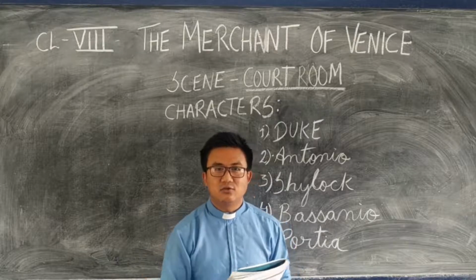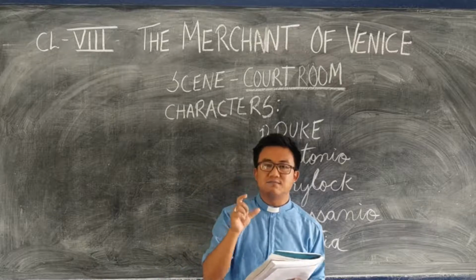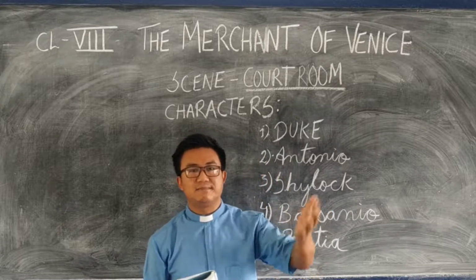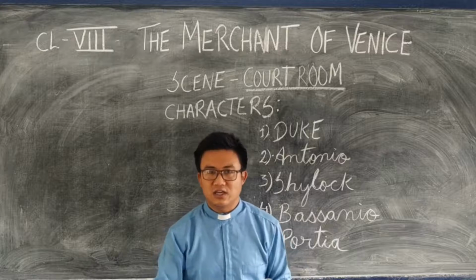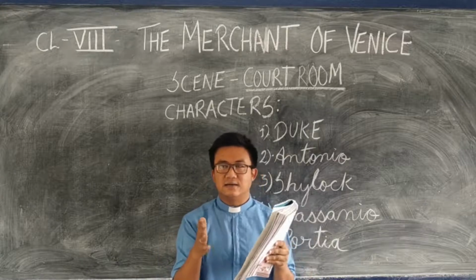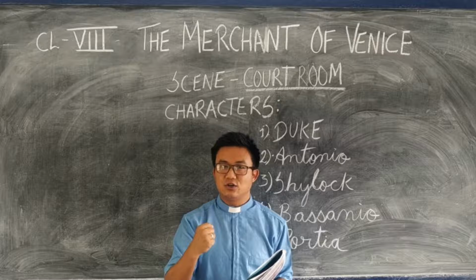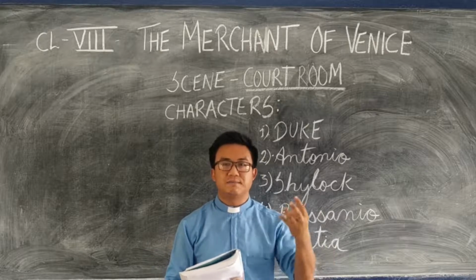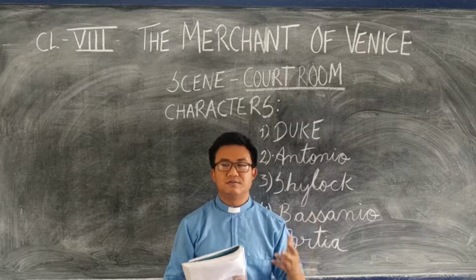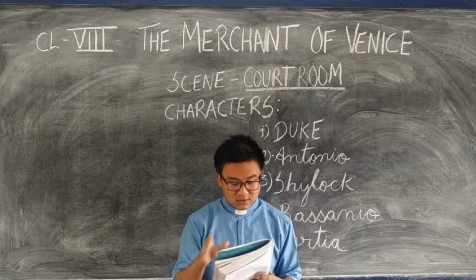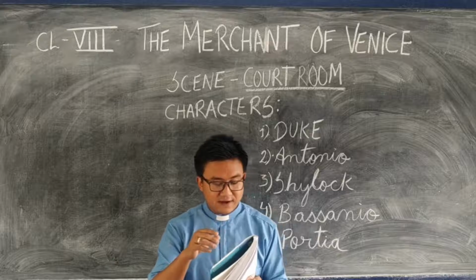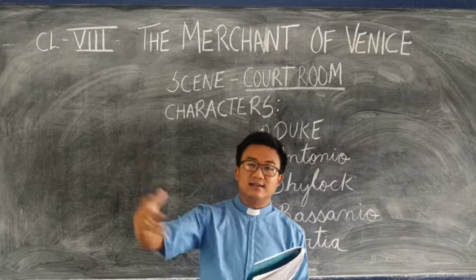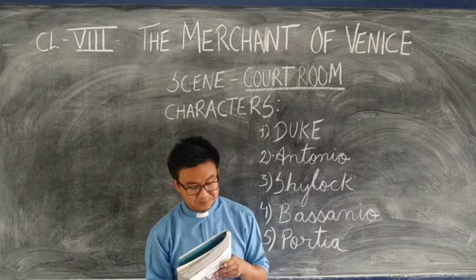Now Daniel actually is a figure, a person whom you can find in the Bible, in the Old Testament. He was a very just man, and he used to give justice to the people. He was a prophet. He was a man of God. He was very just in taking decisions. So that's why Shylock is referring to Portia as Daniel, that just man.